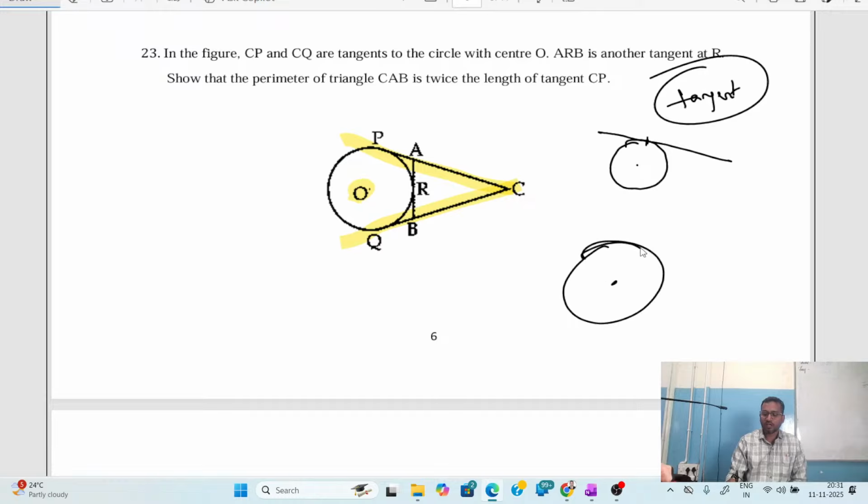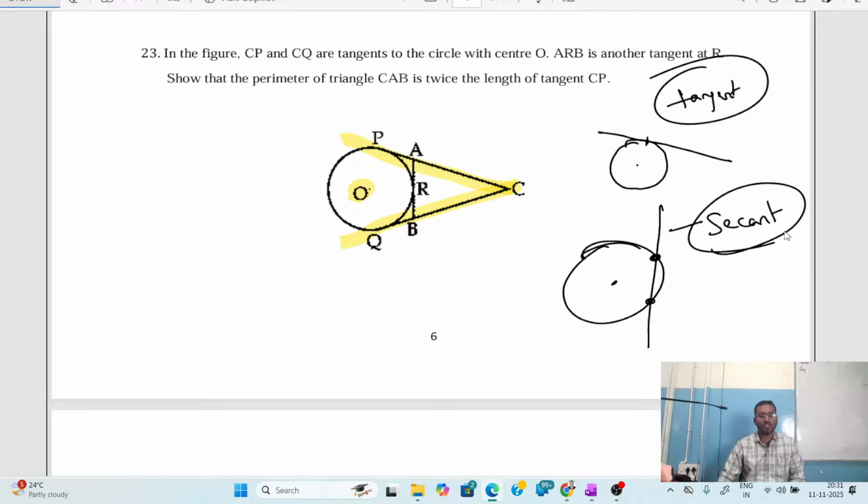Suppose instead of touching the circle, if it is cutting the circle at two distinct points, then this line we call a secant.